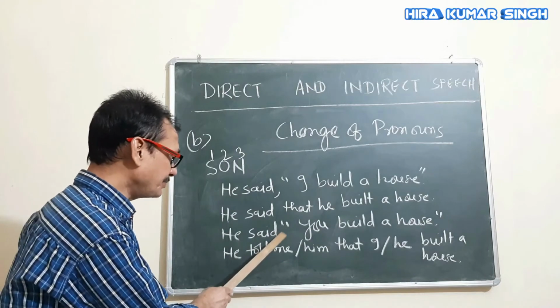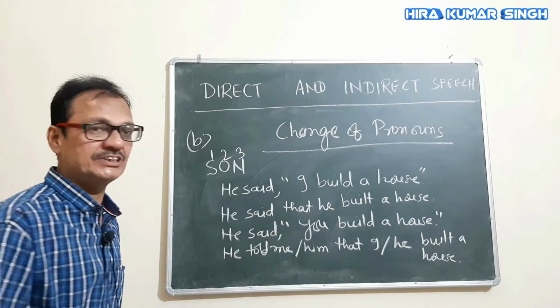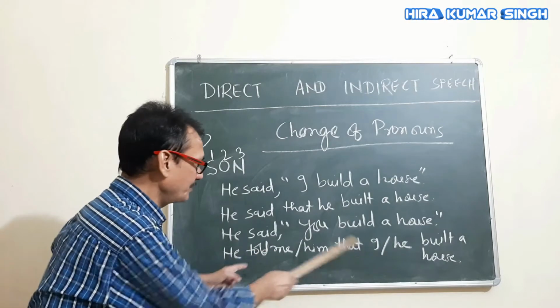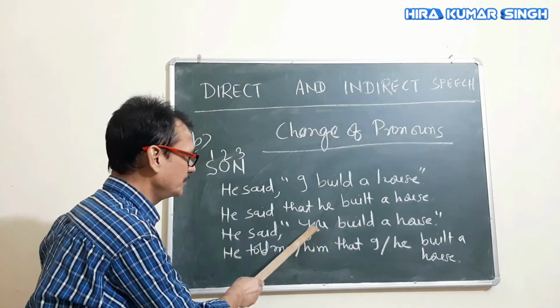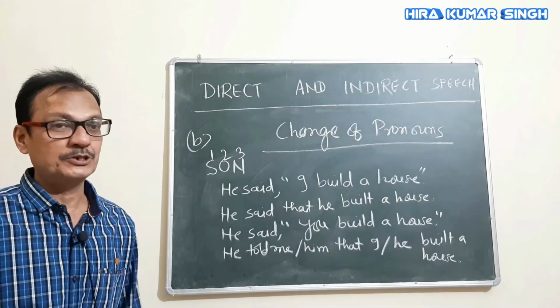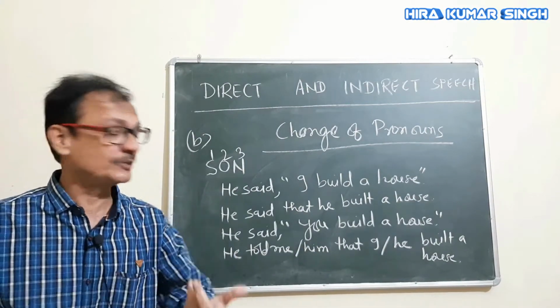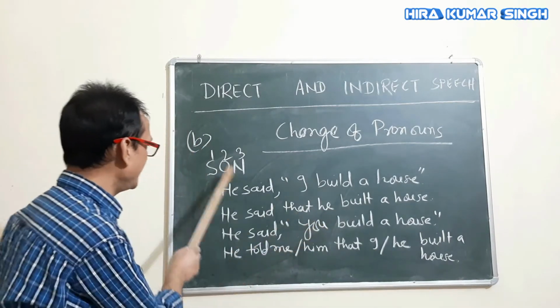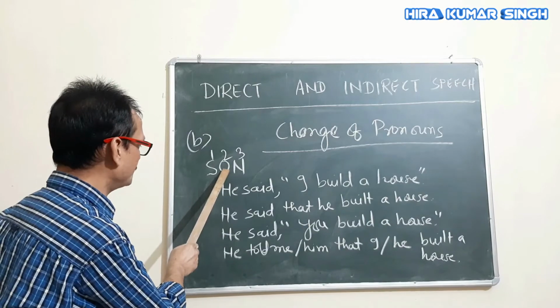But because here the object is missing, we have to supply object here. Otherwise, we will not be able to change. Because suddenly you write I in place of you, the question will be raised, where is the object? So you supply object here. Accordingly, you will change this one. So you is second person according to the object.